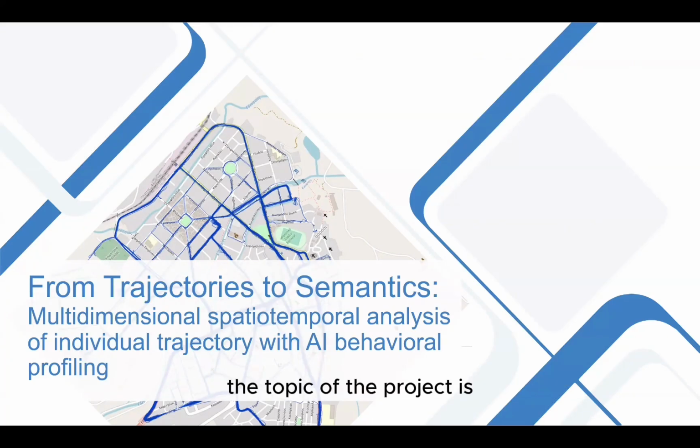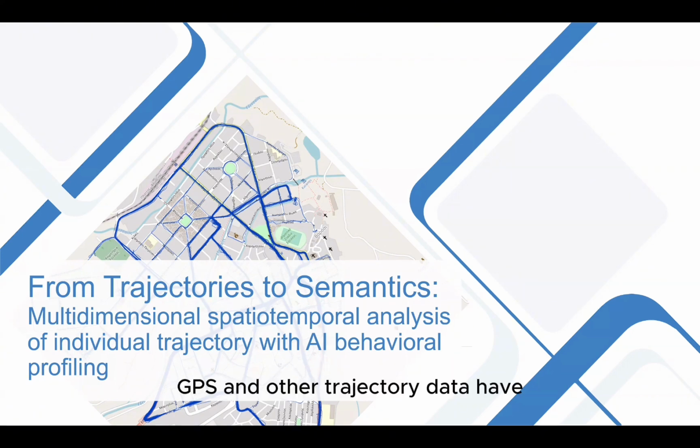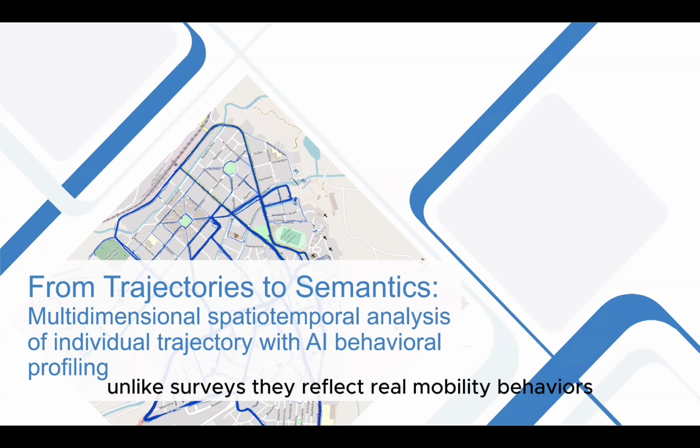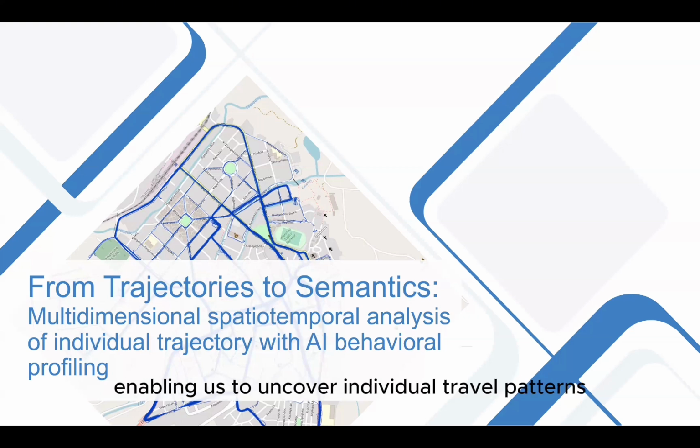The topic of the project is From Trajectories to Semantics, Multidimensional Spatial Temporal Analysis of Individual Trajectory with AI Behavioral Profiling. In the era of smart cities, GPS and other trajectory data have become the most authentic and continuous records of human activities. Unlike surveys, they reflect real mobility behaviors with high accuracy and broad coverage, enabling us to uncover individual travel patterns, activity hubs, and spatial temporal behaviors.